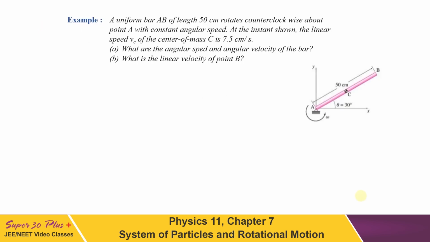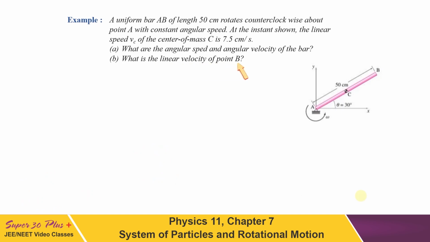Now this one is a very interesting question with a newer concept. A uniform bar AB of length 50 cm rotates counterclockwise about point A with constant angular speed. At the instant shown, the linear speed Vc of the center of mass is 7.5 cm per second. What are the angular speed and angular velocity of the bar? And then what is the linear velocity of point B?